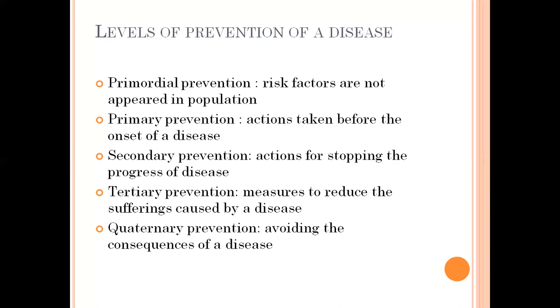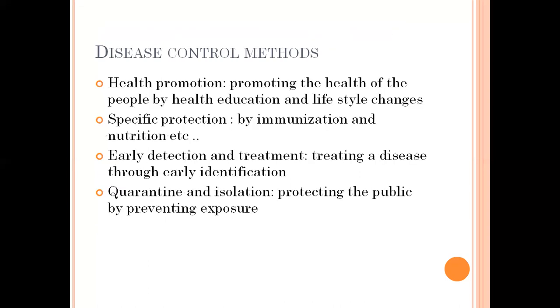Next, secondary prevention, which we will take for stopping the progress of a disease. And tertiary prevention, which we will take to reduce the sufferings which are caused by a disease. And quaternary prevention is to avoid the consequences of a disease. Next, disease control methods. There are different types of disease control methods.